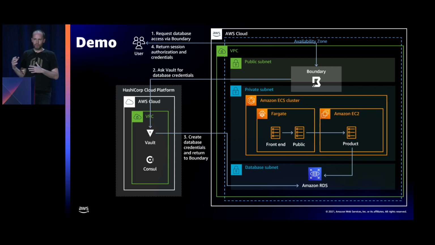And so when you make that connection and you say, I want to make a connection to the database, Boundary is going to take care of acquiring that credential for you. It's going to return it to the user. The user can make use of it directly. We also have some helpers that make it easier to automatically consume that. And then at the end, Boundary is going to go to Vault. Even though Vault would have a lease that it's tracking and would eventually revoke it once it expires, Boundary is going to say, actually, we're done. Just go and revoke it right now.